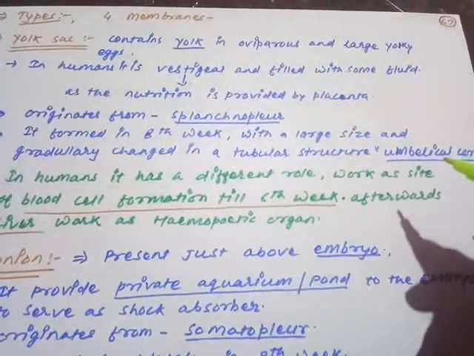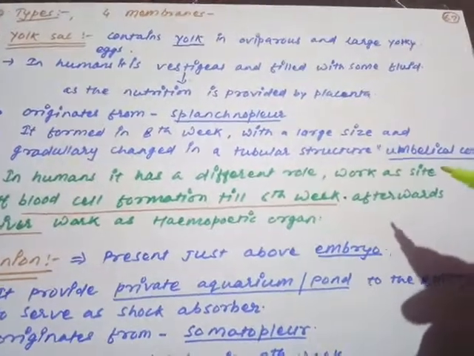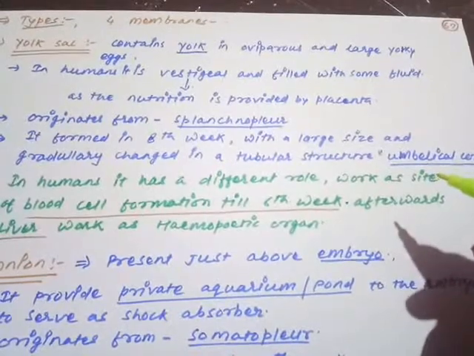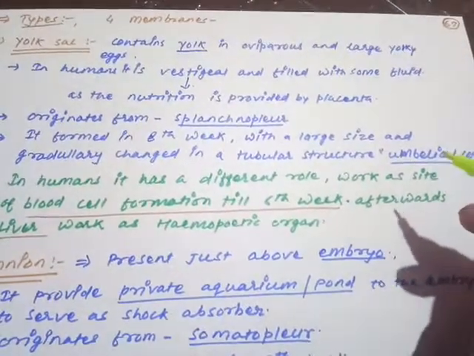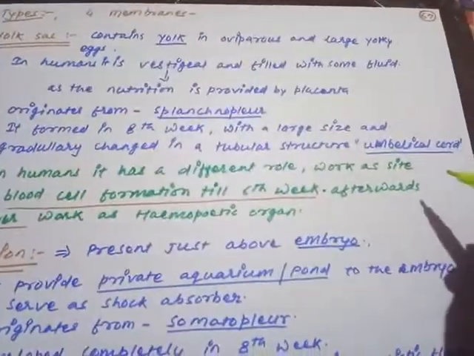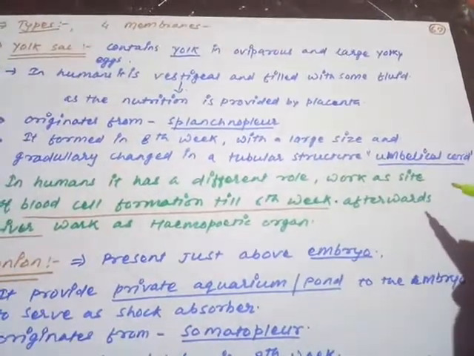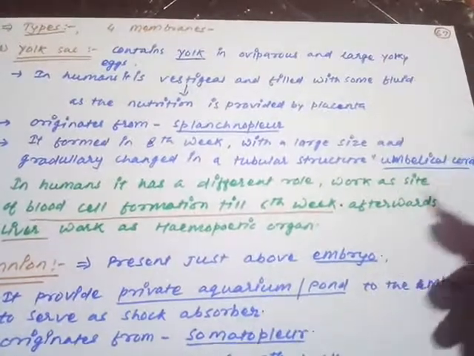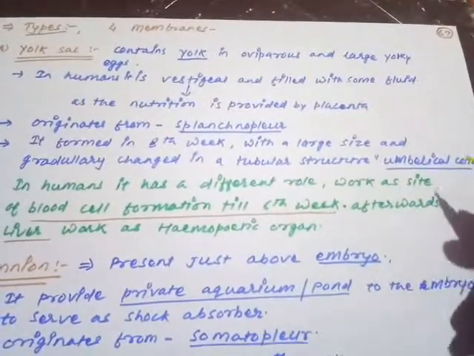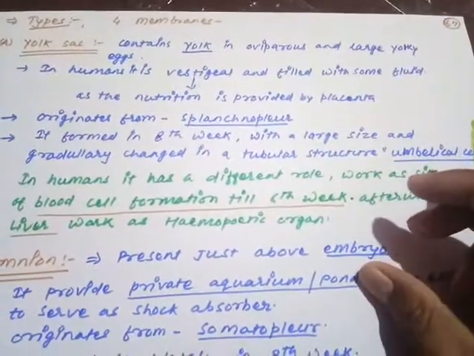it is also in the form of the primary yolk sac, and that primary yolk sac is a large structure. Then it gradually reduces in size and forms a tubular structure that is called the umbilical cord. This umbilical cord is very important, as it connects the fetus and the mother for the exchange of material. Blood vessels, everything is present there in the umbilical cord only.